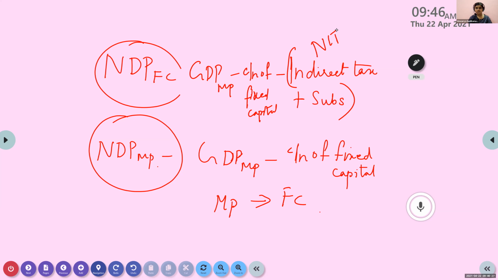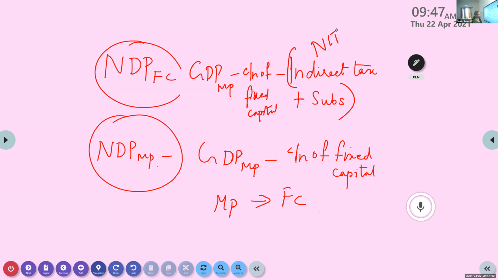What is NIT? Net indirect tax. Whenever we want to go from MP to FC, we have to reduce NIT. That is indirect tax plus subsidy.